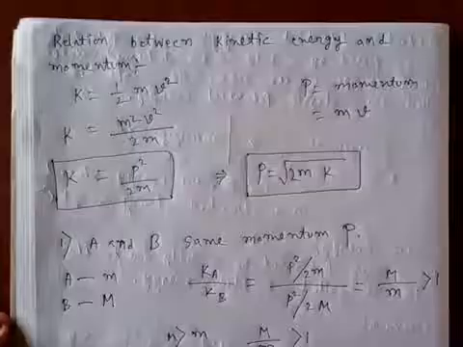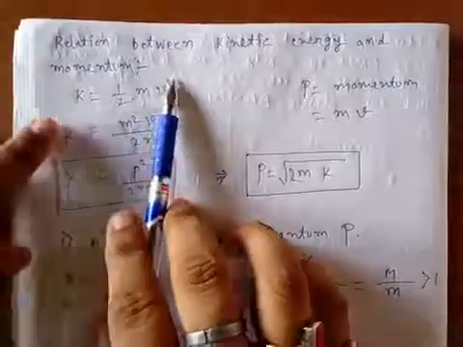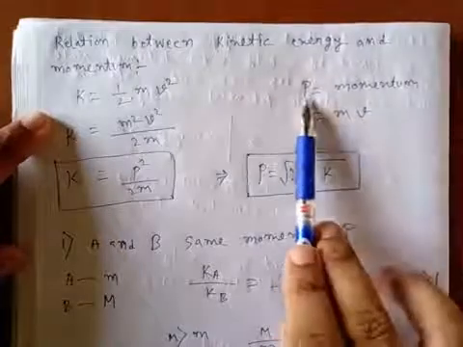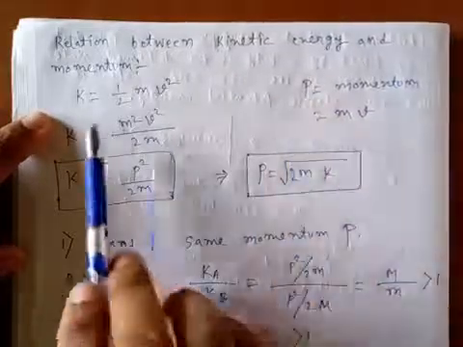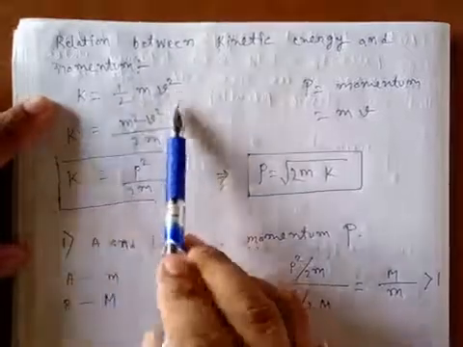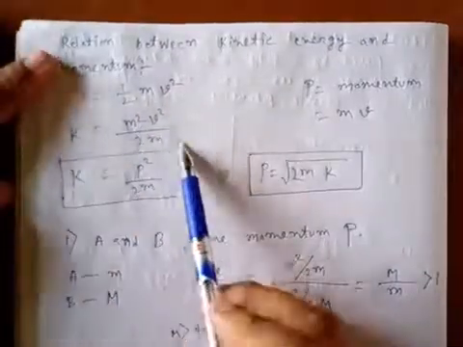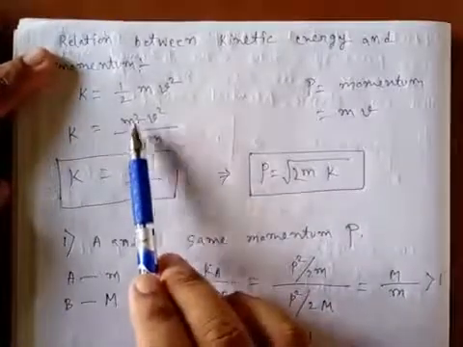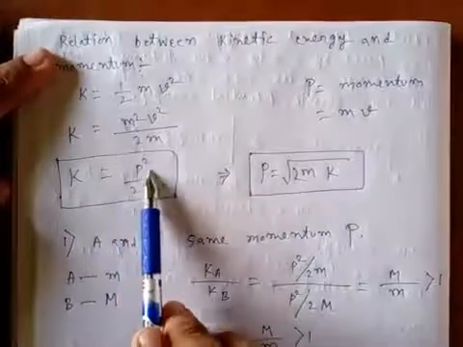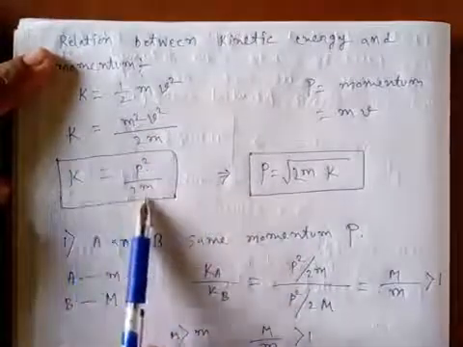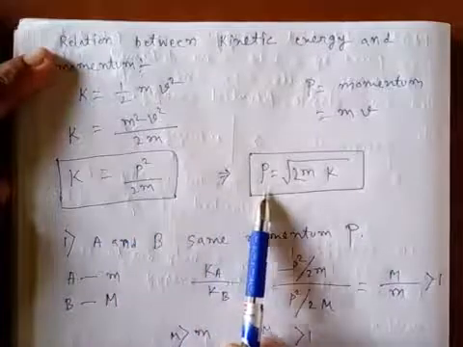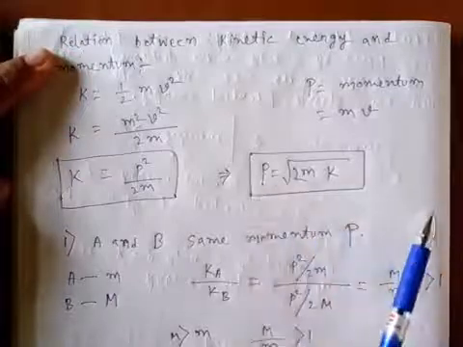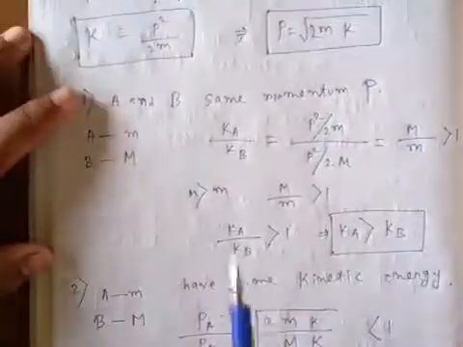Okay, now the next topic is the relation between kinetic energy and momentum. We know momentum is given by m multiplied by v, which is denoted by p. So kinetic energy is half mv square. If we multiply the denominator and numerator by m, we get m square v square by 2m. So instead of mv whole square, we can write p square. So K is basically equal to p square by 2m. We can write it like this: p equals root over 2mK, where K is the kinetic energy of the body.